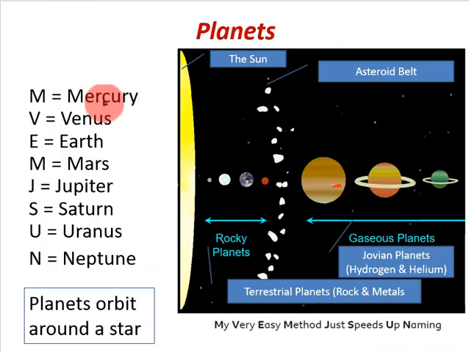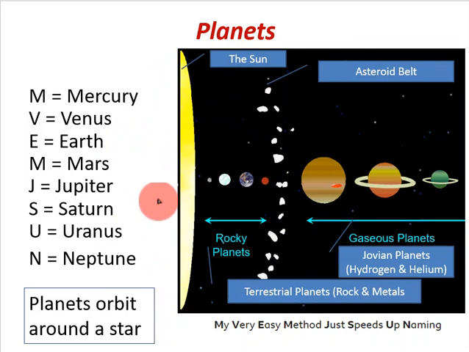So the first kind of naturally made objects that are outside the Earth's atmosphere are the planets. We live inside the solar system, and this is our solar system here. And we have the sun, which is this here. The sun is massive in comparison to the planets. Most of the mass of the solar system is in the sun itself. So this is a huge object, and planets orbit around stars. All of the planets in our solar system revolve around the sun.